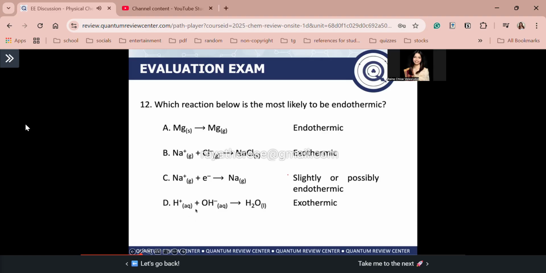Okay, so a neutralization reaction is always exothermic. Recall, guys, in neutralization, when H plus and OH minus combine to form H2O, that releases heat. So this is exothermic.